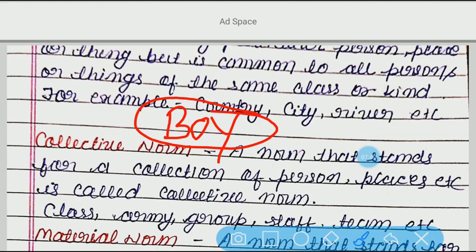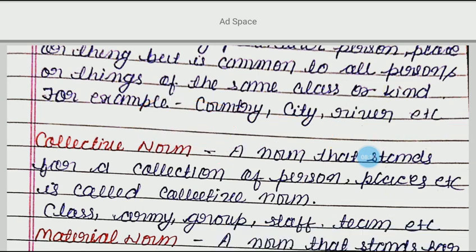All are the names of girls. So girl is here a common noun. But if I say Kavita, Kavita is the name of a particular girl. So it is an example of proper noun. If I say only Mohan, then Mohan will be an example of what? Proper noun or common noun? Of course it will be proper noun. But if I say boy, then it will be an example of common noun. Alright.